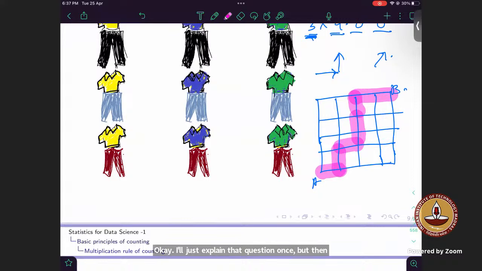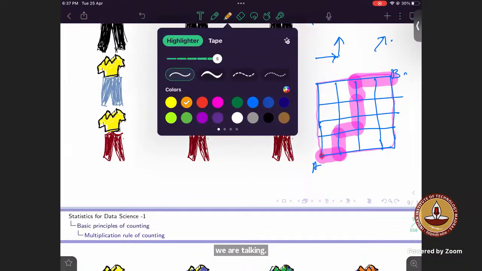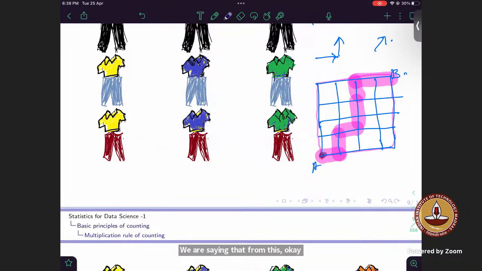For those who didn't get the question, I'm talking about a particular grid given to us. Now someone, let's say from this part, starts their journey, and I'm saying that they can move this way and then this way, again this, and then this. That can be a particular path, right?